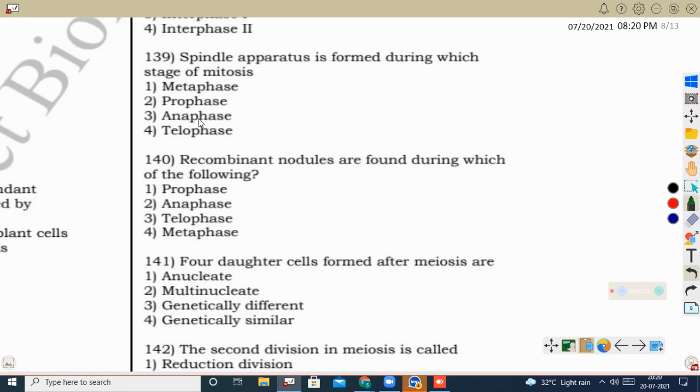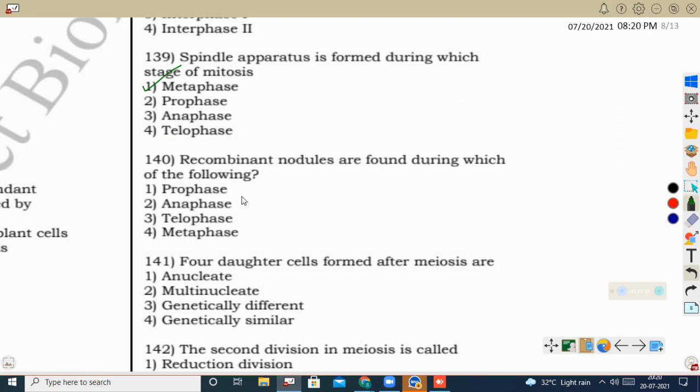Now when it enters the metaphase, the astral fibers will develop as spindle fibers, and they will connect to the kinetochore, which is present in the centromere region of each chromosome. So here the correct answer is metaphase. In the metaphase stage we can see the astral fibers developed as the spindle fibers.